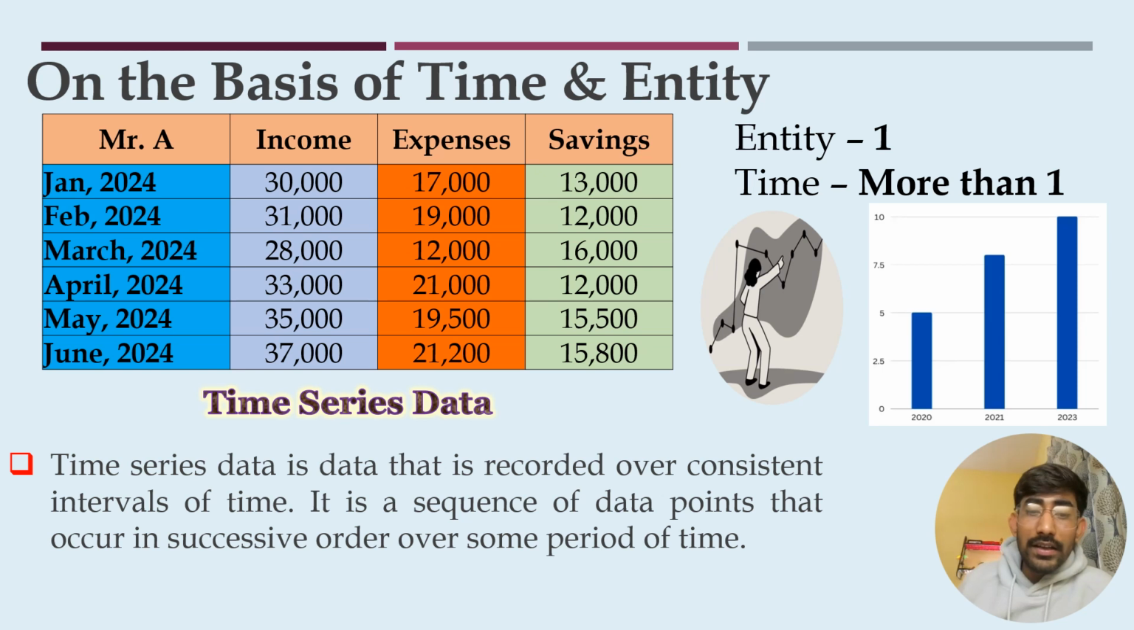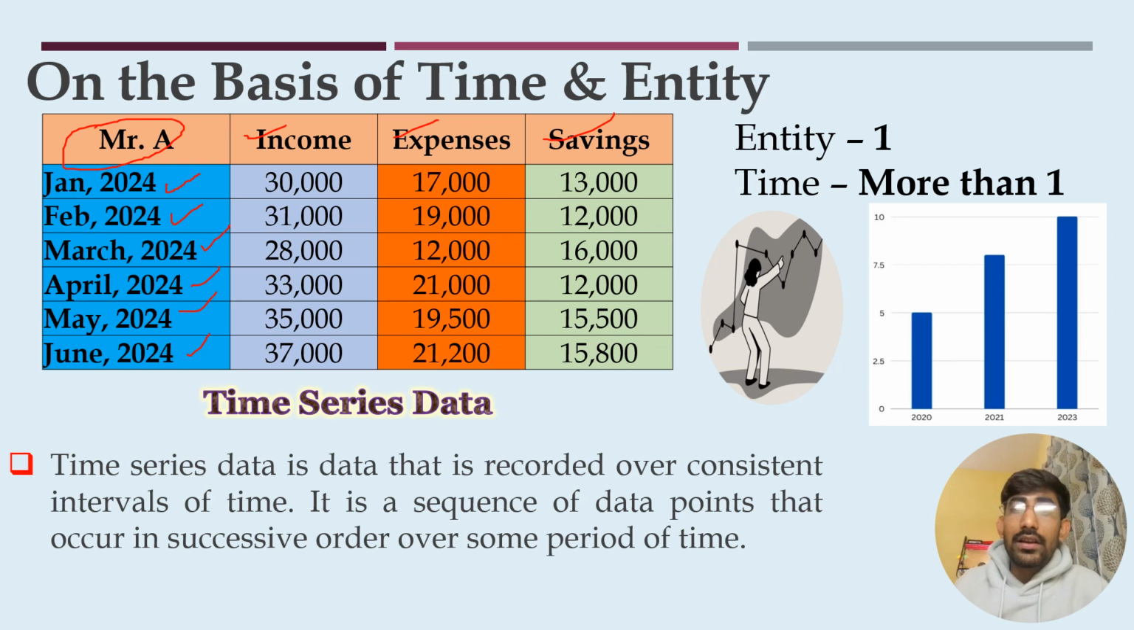Let's say you want to collect the data of a person whose name is Mr. A, and you want to collect three different variables: his income, his expenses and savings. Savings is simply income minus expenses. So we are basically focusing on the savings. Let's say we have collected his savings in the month of January, February, March, April, May and June.